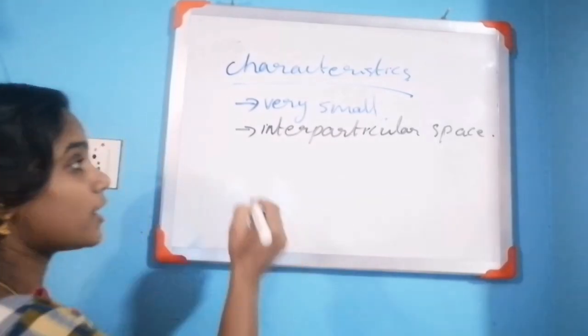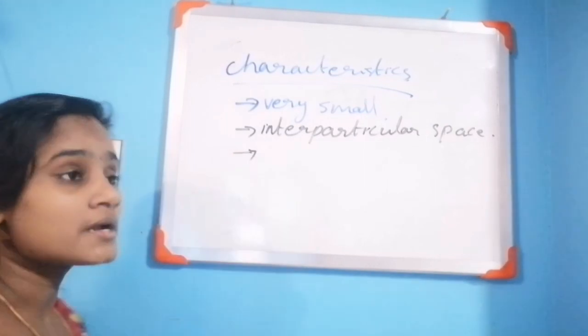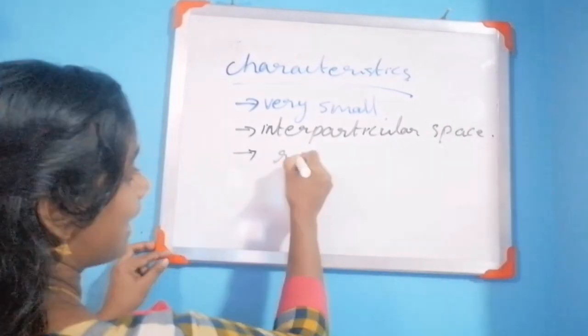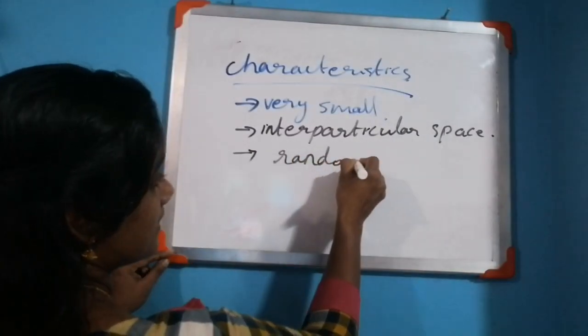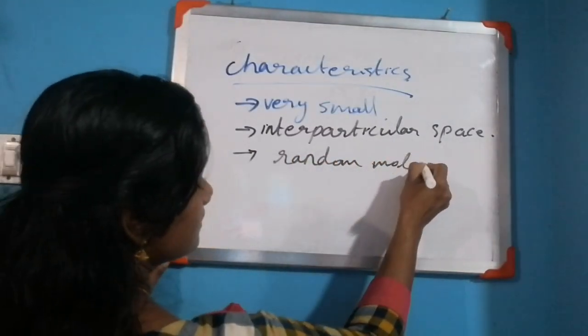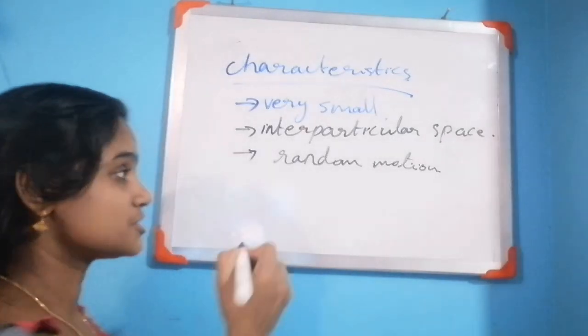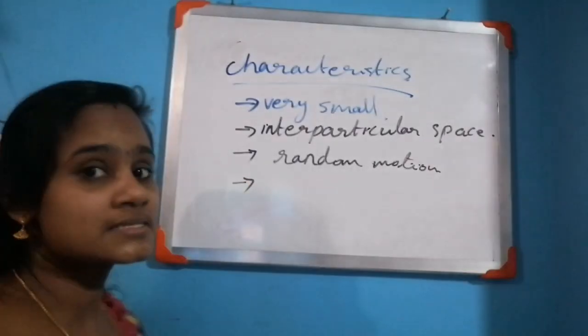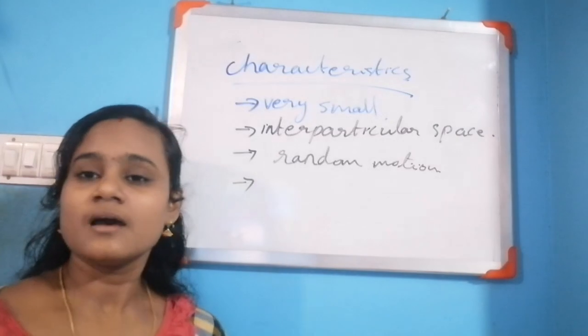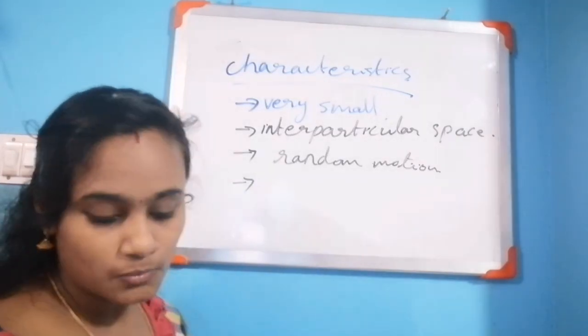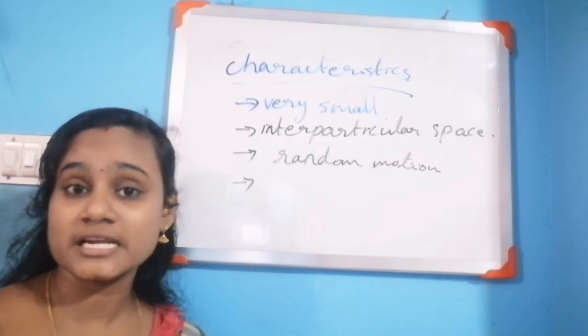And the third point: particles of matter are in random motion. Last point: particles of matter have interparticular force of attraction, or intermolecular force of attraction.